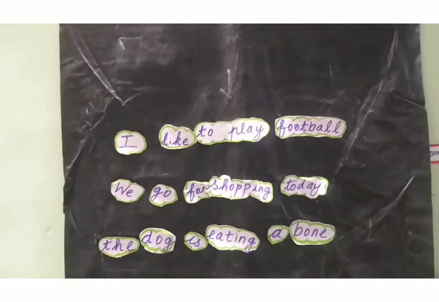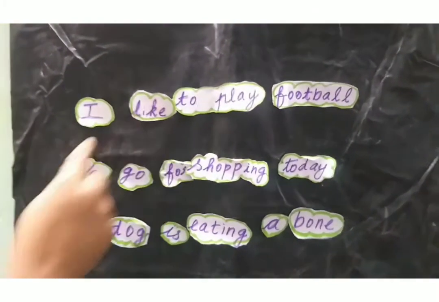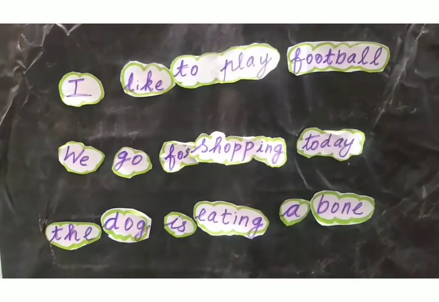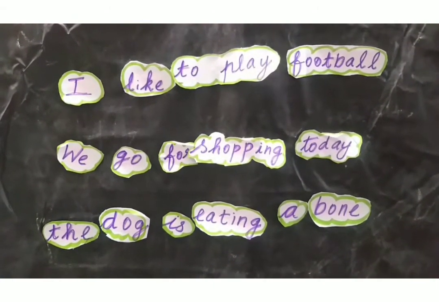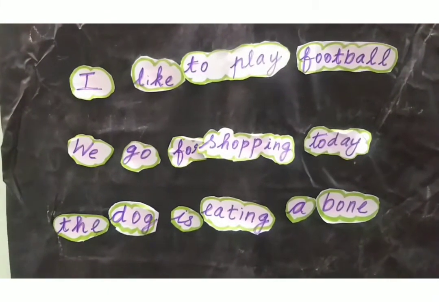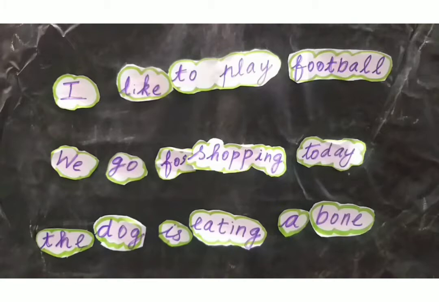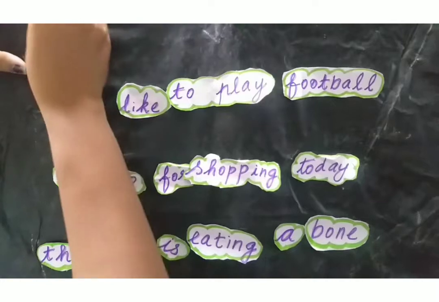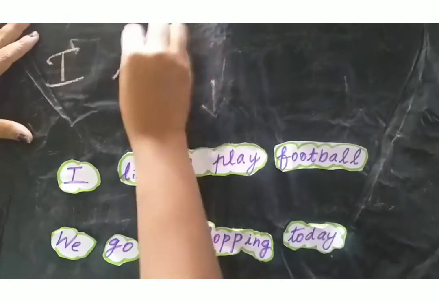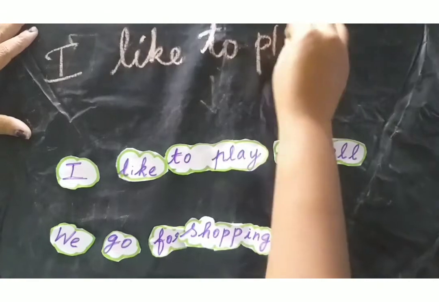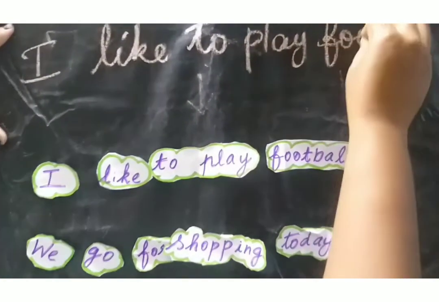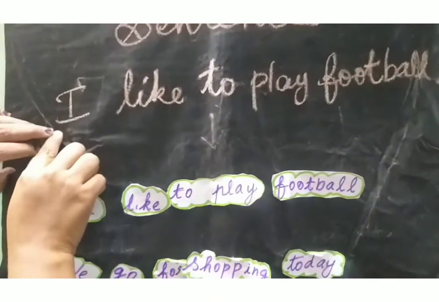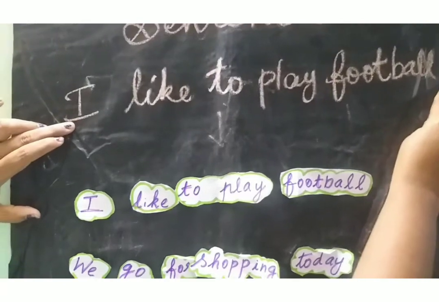Isn't it? Okay. And this is first noun and verb. Here, one more correction is there. The sentence's starting letter is always a capital letter. When you write the sentence, the starting letter should be a capital letter. That is, I like to play football. At last you should put the full stop.